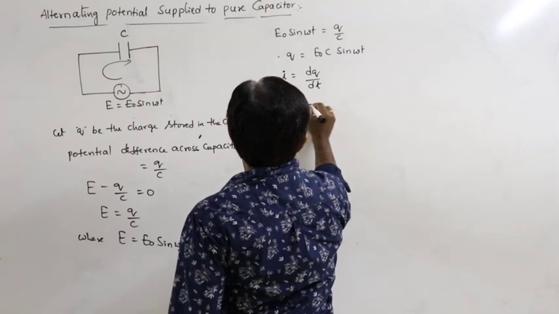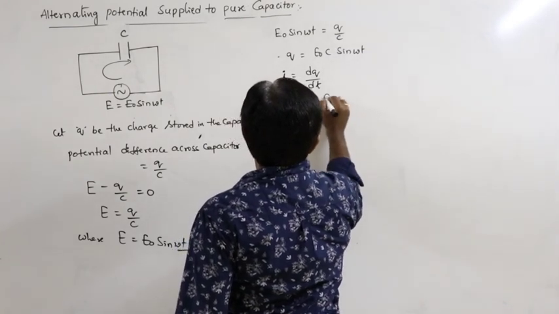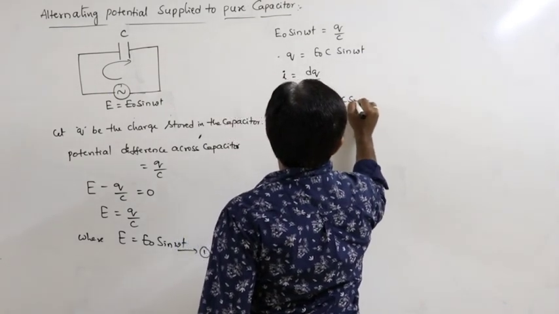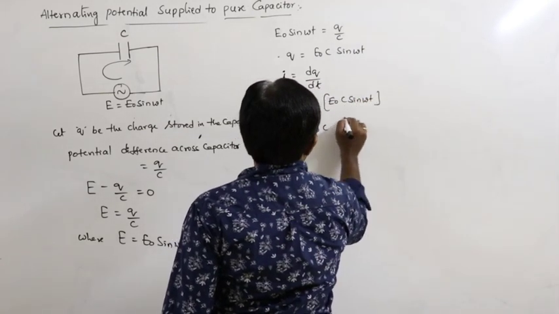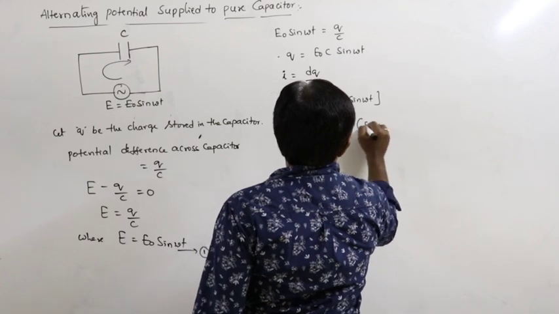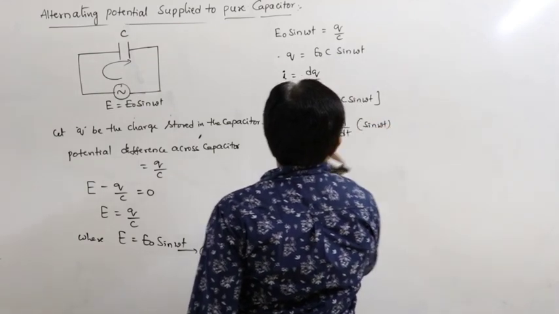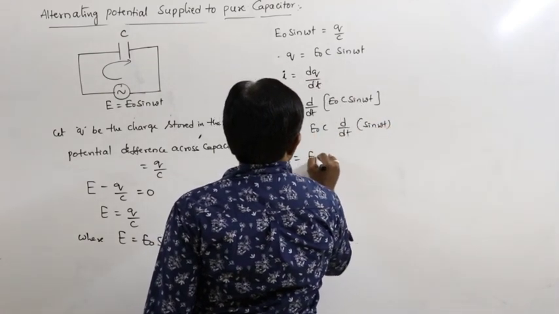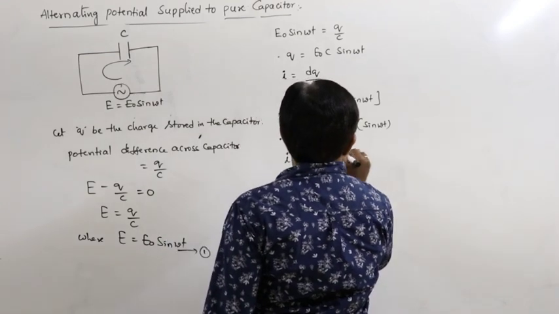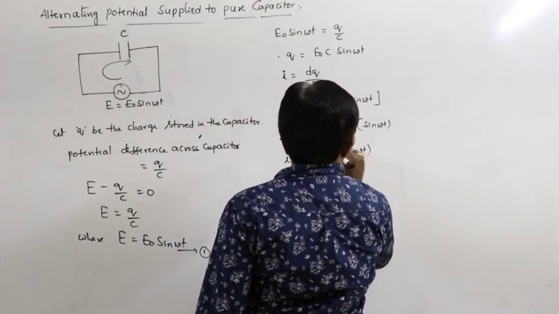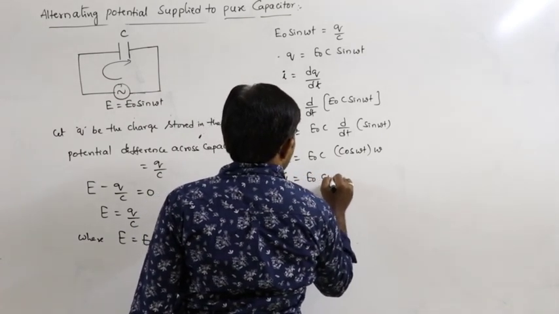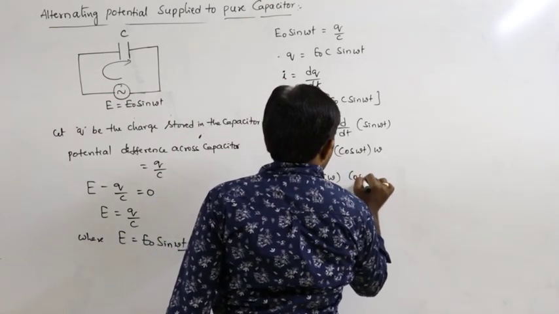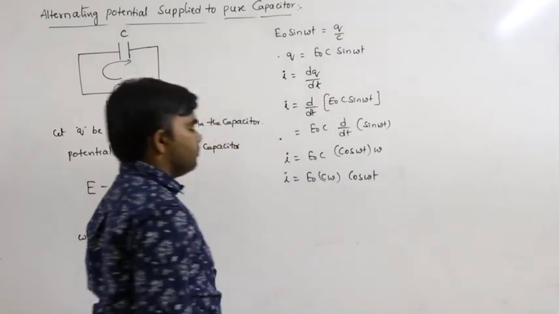So therefore I is equal to d by dt of E naught C sin omega t. That is E naught C into d by dt of sin omega t, which is cos omega t into omega. So I is equal to E naught C omega cos omega t.